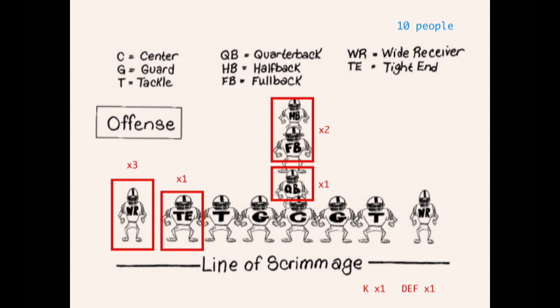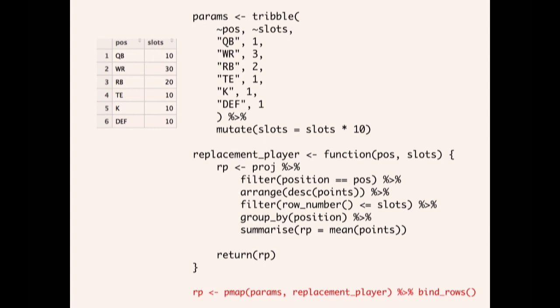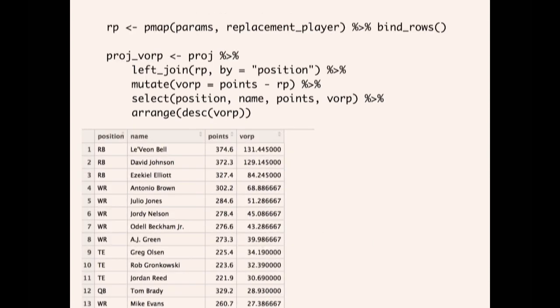So in a typical fantasy league, you actually need 3 wide receivers, 2 running backs, 1 tight end, 1 kicker, 1 defense, and 1 quarterback. And if you've got 10 people in your league, all of these different moving pieces can affect how you should draft. And so we can actually solve this problem again with purrr. We're figuring out that, okay, we need 1 quarterback, but there's 10 people in my league, so there's 10 slots for quarterback. Let's actually figure out what the average player in that pool of 10 is actually going to be worth. And so this is just cycling through, again, the params object that we created, through the replacement player function that is below, binding the rows all together to get data that looks like this.